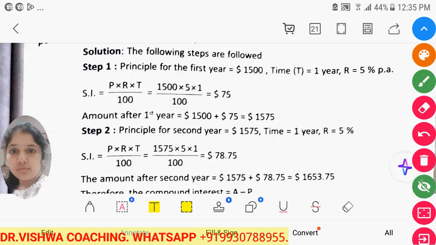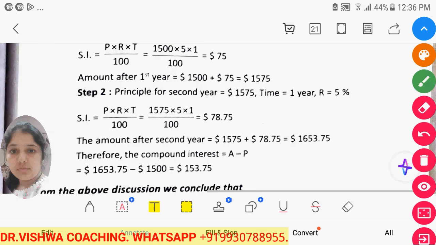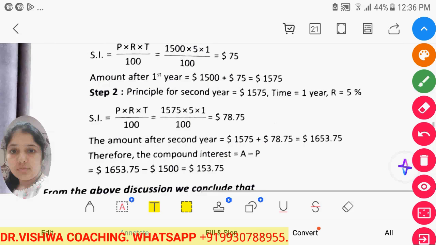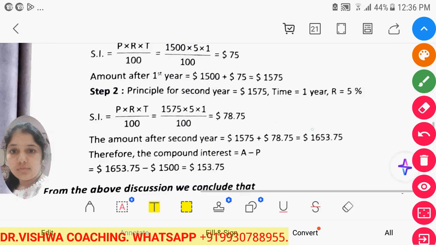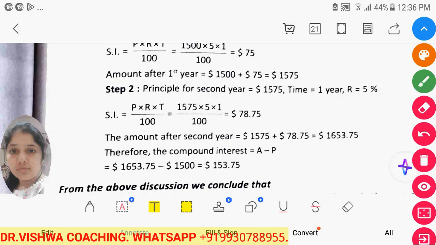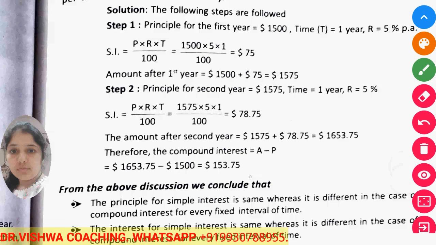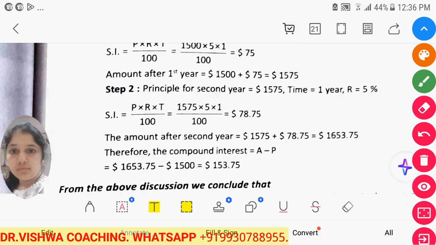So the amount after the second year becomes 1653.75. Together the total interest for 2 years is 153.75 rupees, or you can simply add both interests to get the value 153.75 rupees.